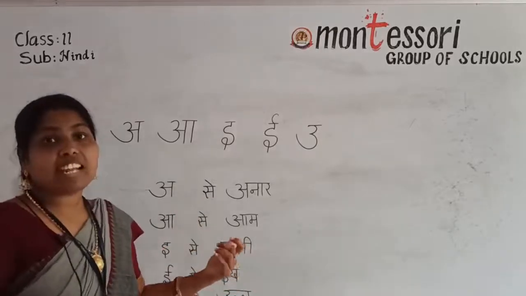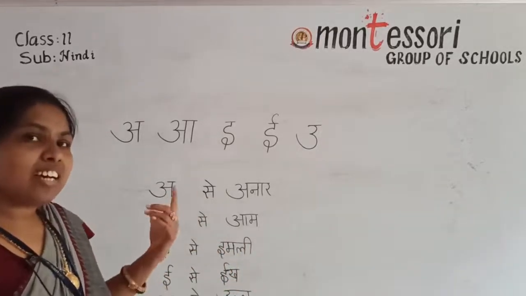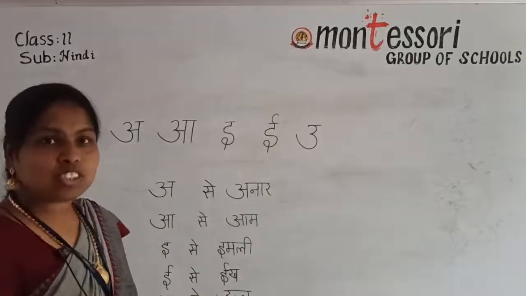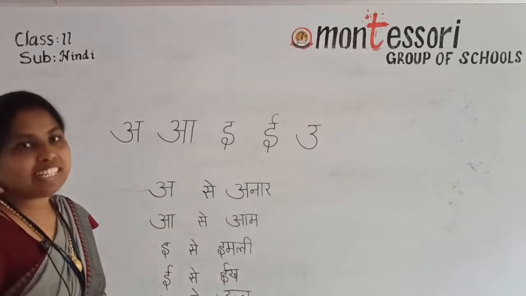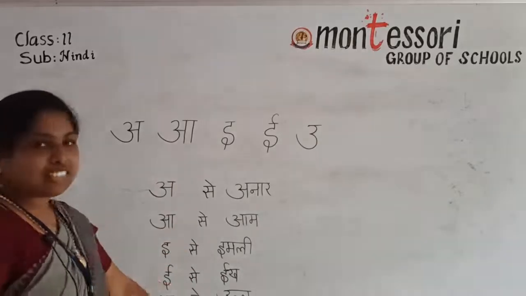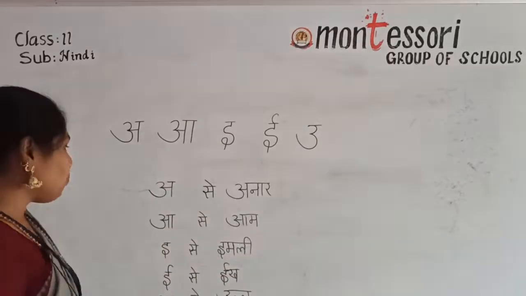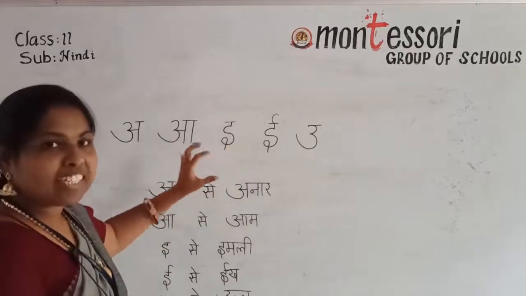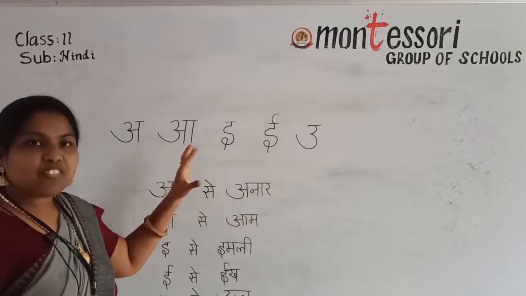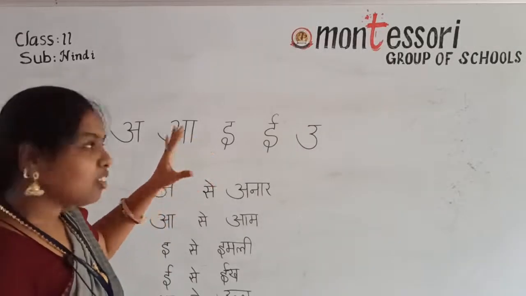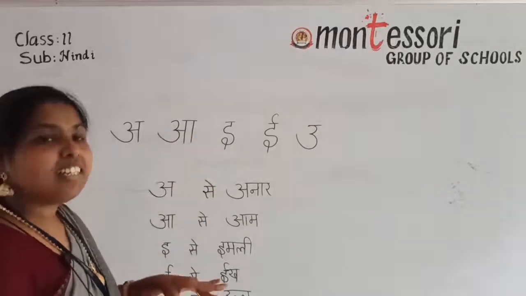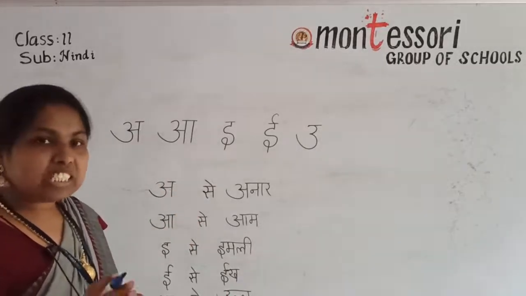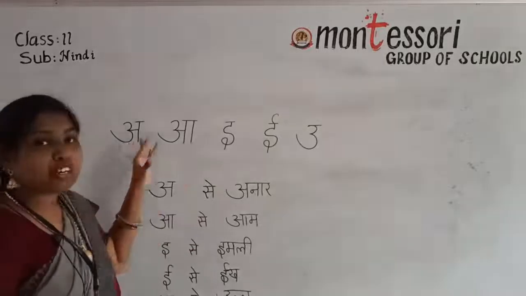You can read this like a rhyme also. आ से अनार, आ से आम, ई से इमली, ई से ईख, उ से उल्लू. Like this you can read all the letters like a rhyme also. Okay, after reading all this, you have to practice 5 times. If you are not understanding anything, you have to see this video again and again and practice very well in your rough book, children. Practice very well in your rough book with pronunciation.